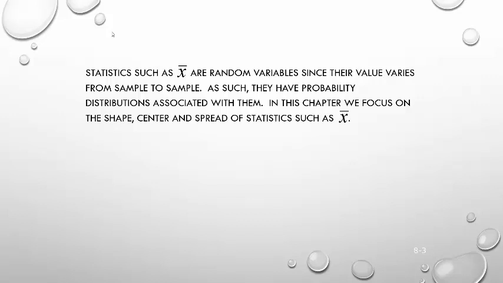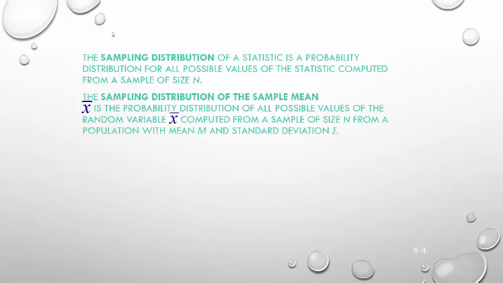So for example, if we were to look at the average height in our class and compare it to the average height in the classroom next door, the two averages would be different. Okay, so they are going to vary. Alright, as such they have a probability distribution associated with them. So in this chapter we focus on the shape, center, and spread of a statistic such as X bar. So what is the distribution of all the different X bars that could come from a sample?